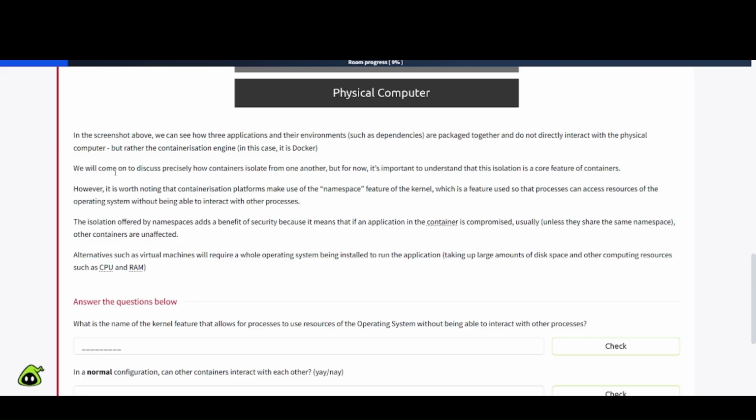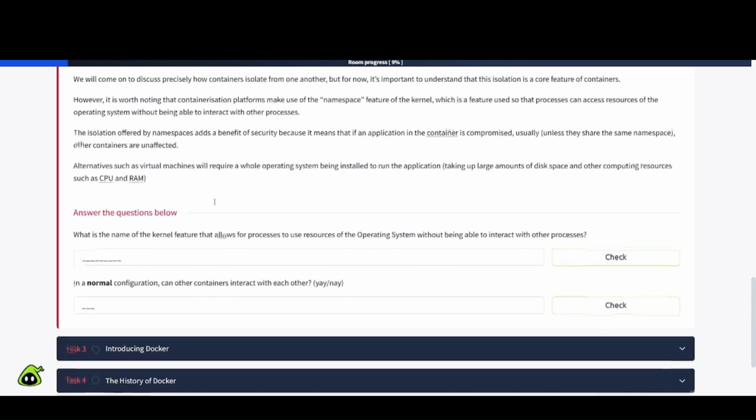We will come on to discuss precisely how containers isolate from one another, but for now, it's important to understand that the isolation is a core feature of containers. However, it is worth noting that containerization platforms make use of the namespace feature of the kernel, which is a feature used so that processes can access resources of the operating system without being able to interact with other processes.